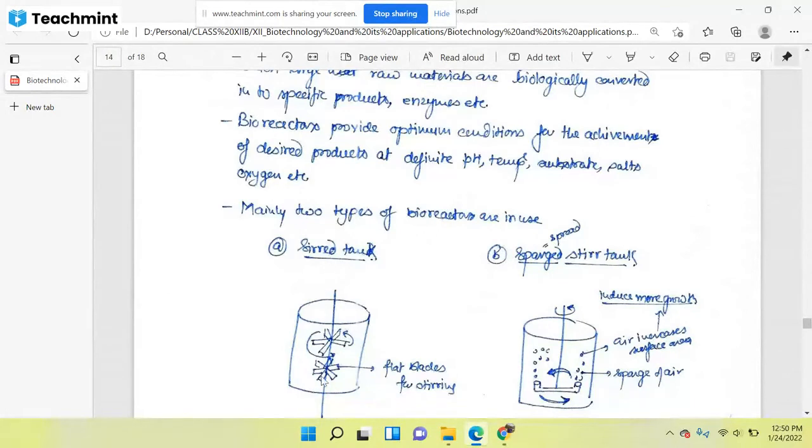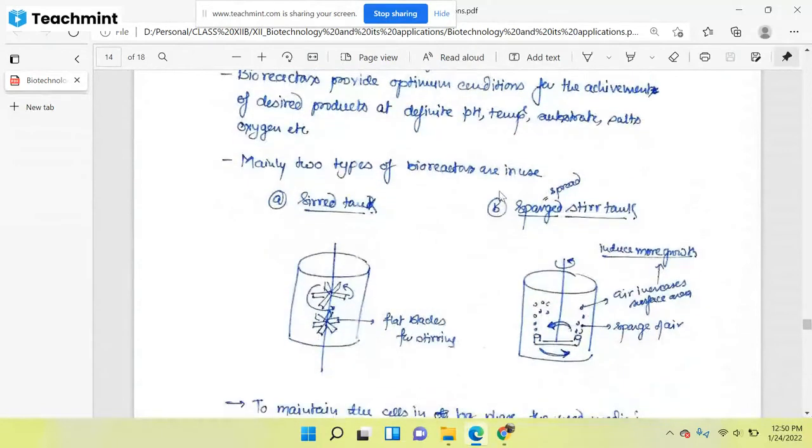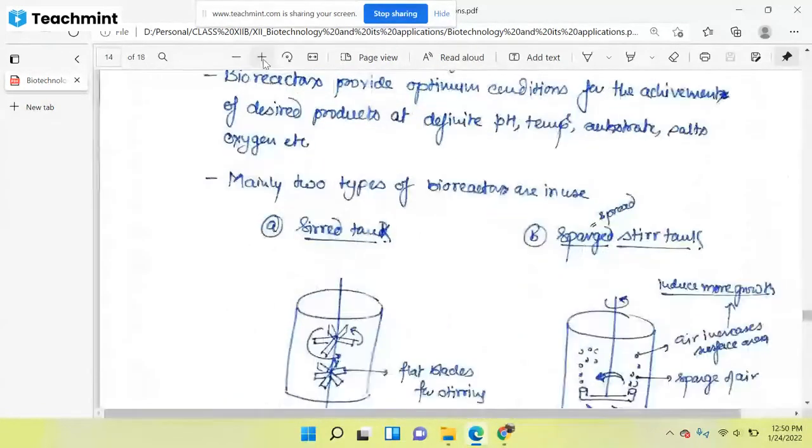Okay, so you just see this one is the stir tank and this one is the sparge stir tank. So what is the difference between both of these tanks? You just see here, in both the vessels, stirring is going on. Stirring means a propeller kind of structure would be there, and all the time stirring will happen. Due to this stirring, suppose we have put some cells, all these cells should not be precipitated all the time. All these cells should grow in the log phase.